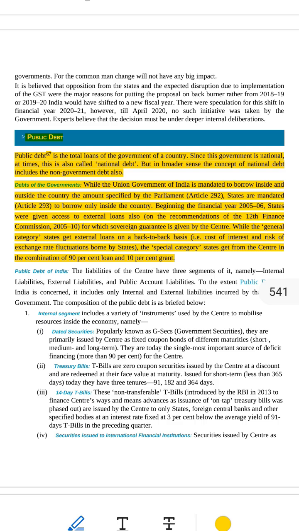Line 2. Since this government is national, at times this is also called national debt. Because the government is for the whole country, it is called national debt, public debt, most of the time.